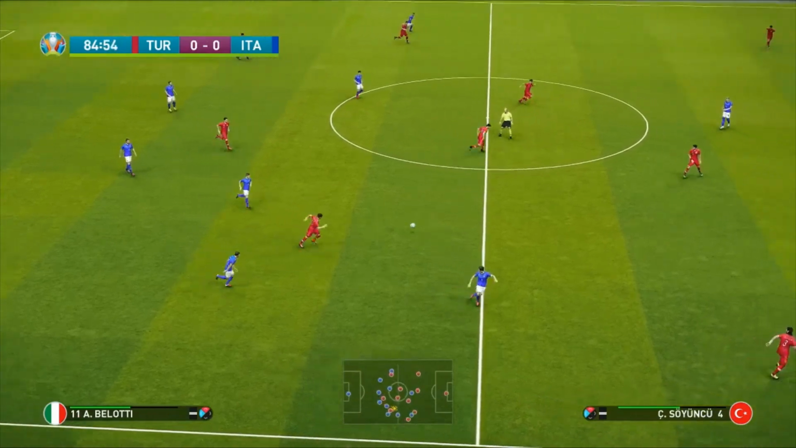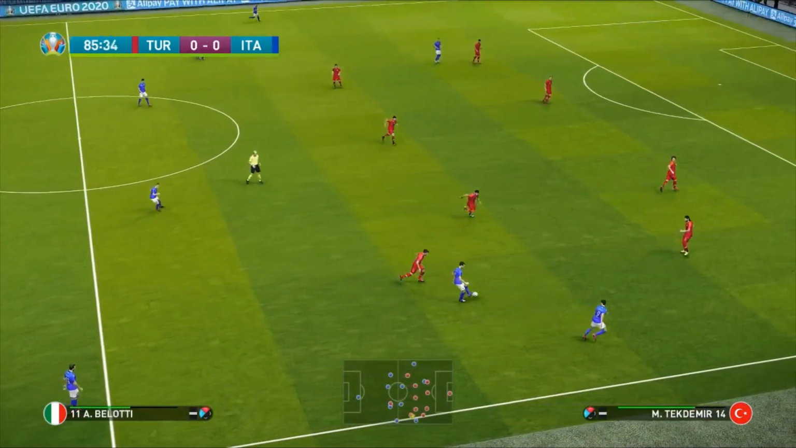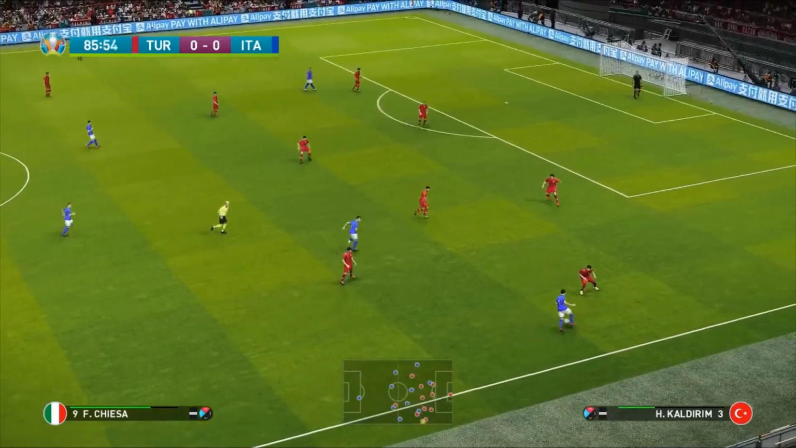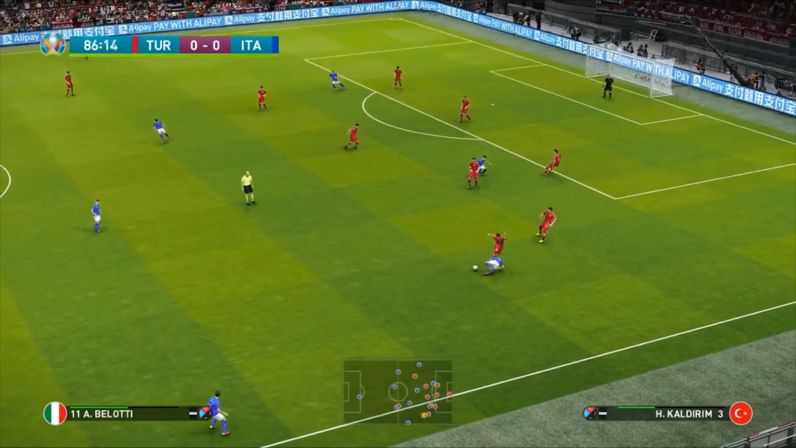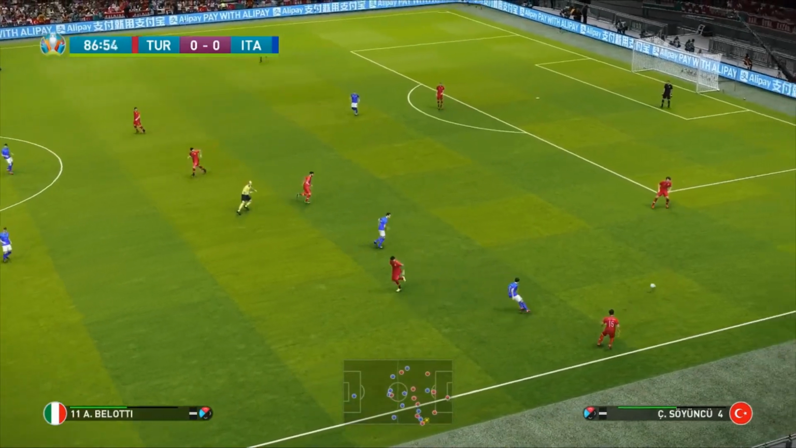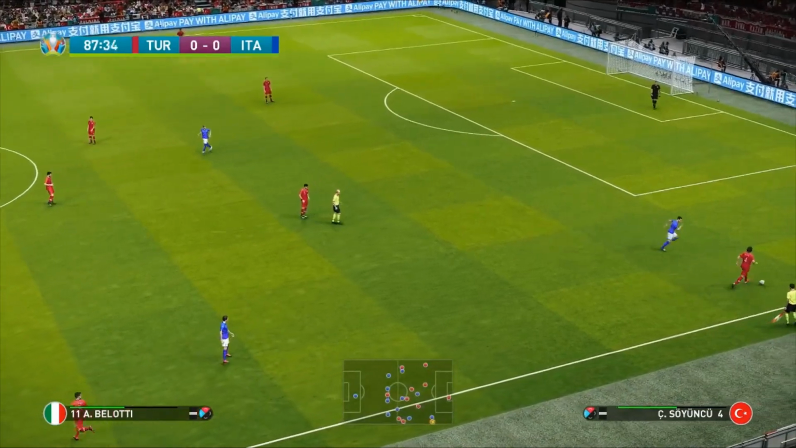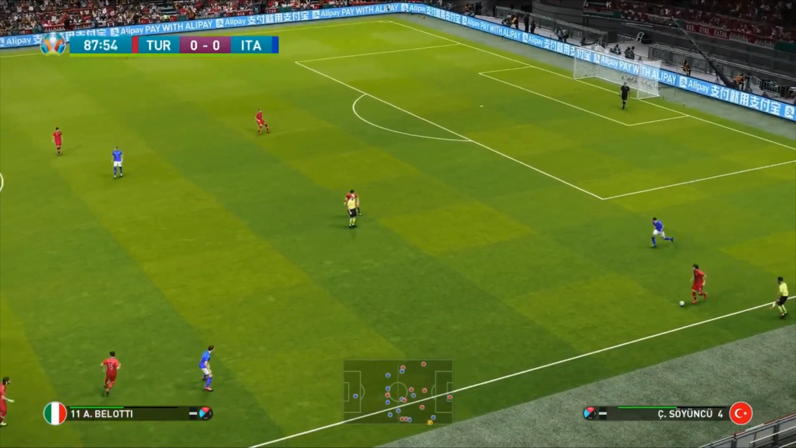Bonucci into Belotti. Back to Chiesa. Lovely 1-2 football here from both of the players as they try to push further up the field. The referee's not going to give a free kick there. He plays on. Interesting choice from the referee there. I don't know whether anybody will be calling that for a foul, but here's Soyuncu. He's been put under quite a bit of pressure here by Belotti.